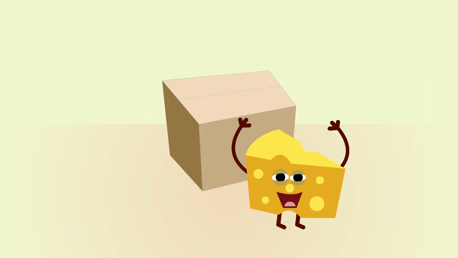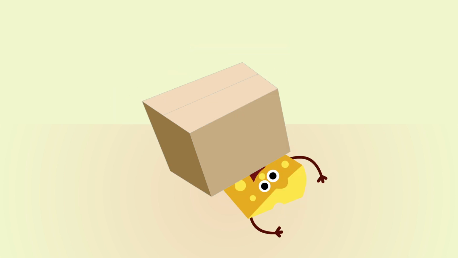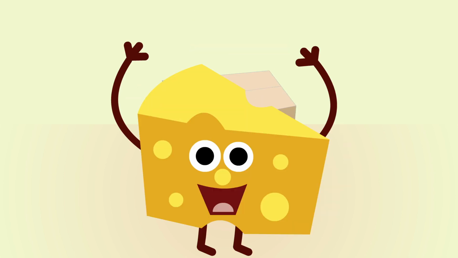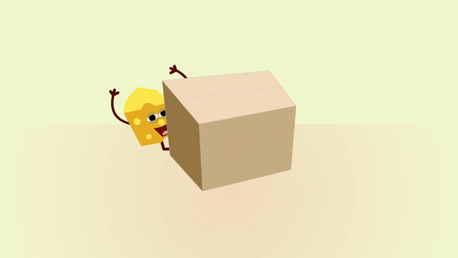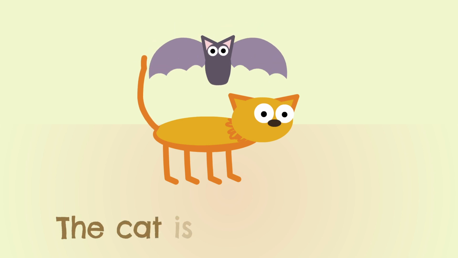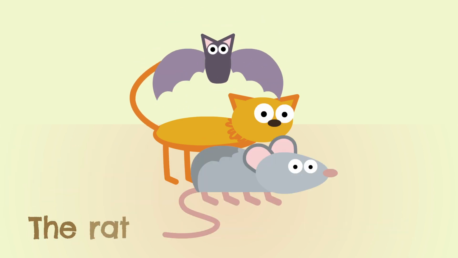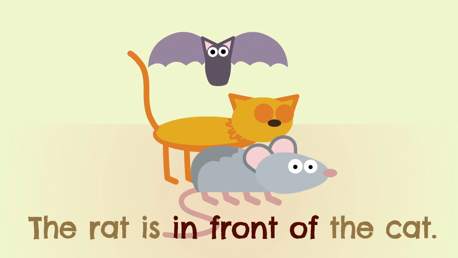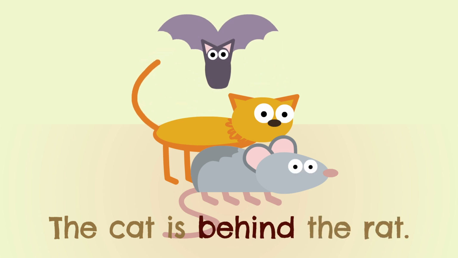Above, below, in front of, behind. Keep on listening to the rhyme about above, below, in front of, behind. Now the bat is above the cat, just like the cat is below the bat. And the rat is now in front of the cat, just like the cat is behind the rat.